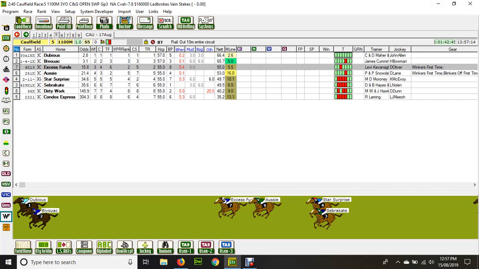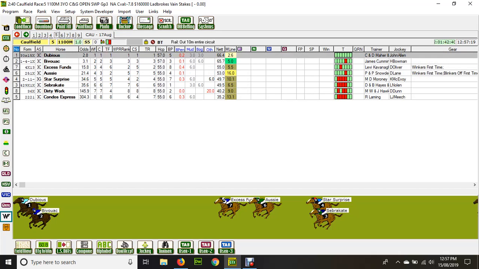Also, in this program, we use the GTX program. It's got Winform ratings in it. And we organise that for you once you join the Winform Racing, and provided you also have a subscription to GTX. But as you can see, I'm also able to produce a thing called the traffic lights. As you can see here, they're all green for Dubious, so I am hoping that it can get up on Saturday. You're probably going to get about $3.40 at this stage, which I think is a pretty good price considering there are only 8 runners.